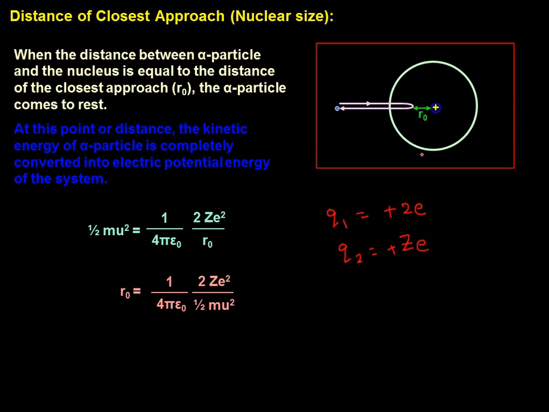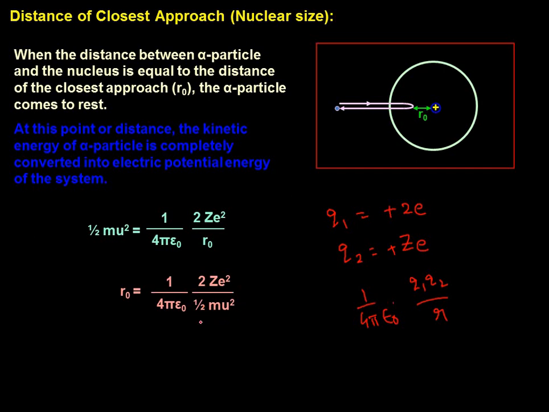Now, the kinetic energy of the alpha particle, can I write it as half mu square? And the electrostatic potential energy of this system, as we discussed earlier in the electrostatics chapter, is 1 by 4 pi epsilon naught q1 q2 whole divided by r. That's what I am doing here. q1 is 2e, q2 is z into e. So can I write it as 2ze square? Hence r naught can be given as 1 by 4 pi epsilon naught 2ze square by, of course, this is what. Are we clear with this?